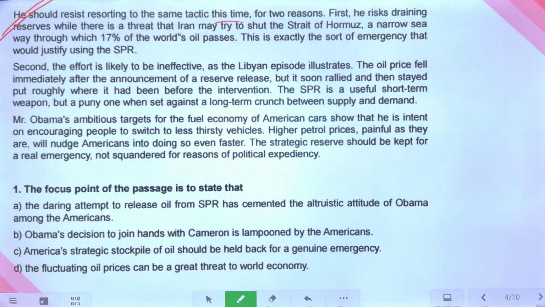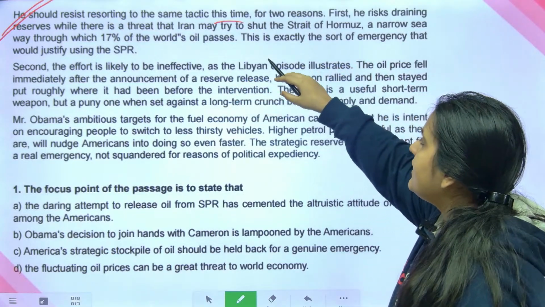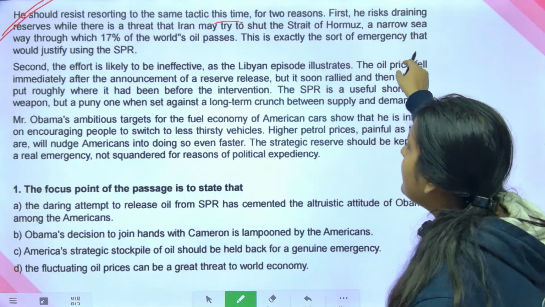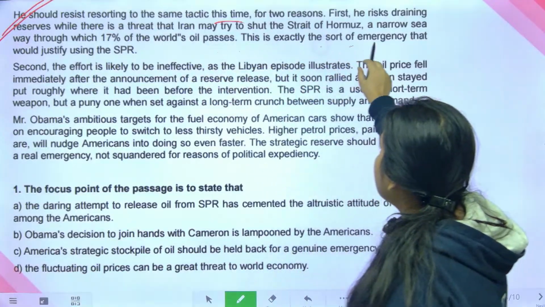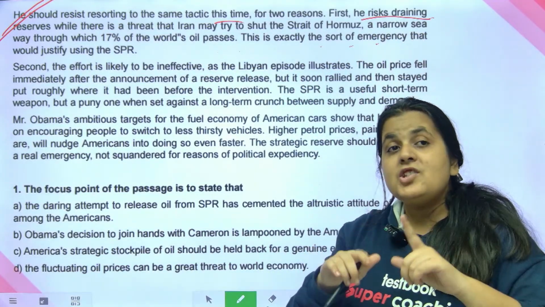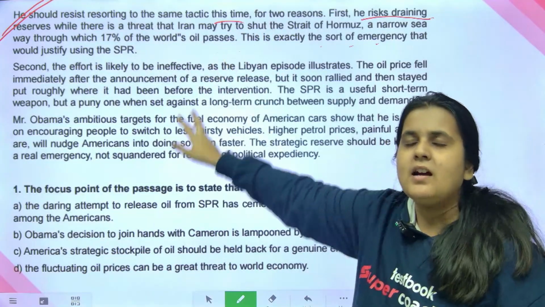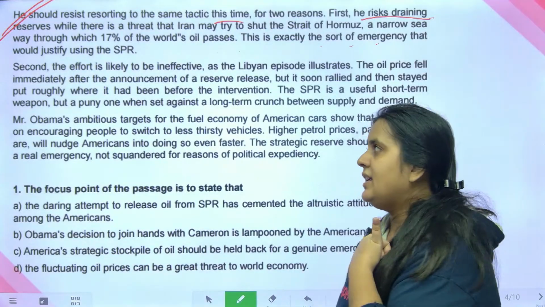For 2 reasons. He risks draining reserves while there is a threat that Iran may try to shut the Strait of Hormuz, narrow sea, okay. This is exactly the sort of emergency that would justify it. So पहले तो ये first reason है कि वो अभी लोगे तो reserve खत्म हो जाएगा. फिर जब असली ज़रूरत आएगी, जैसे जो ईरान के कारण एक threat दिख रहा है हमको यहाँ पे, तब क्या करोगे, right? Then you would need it.